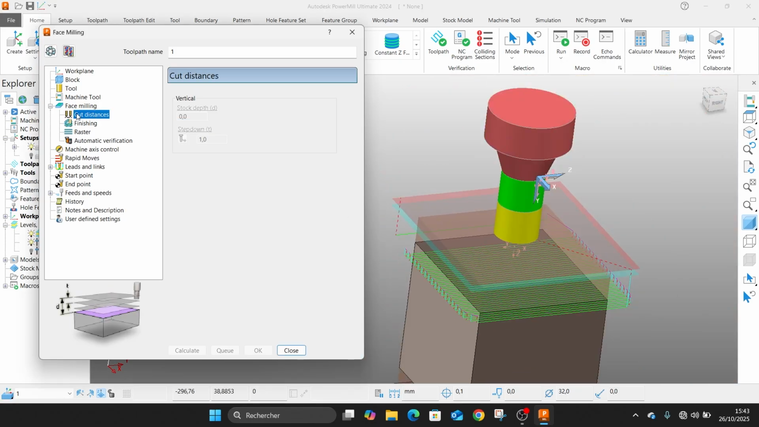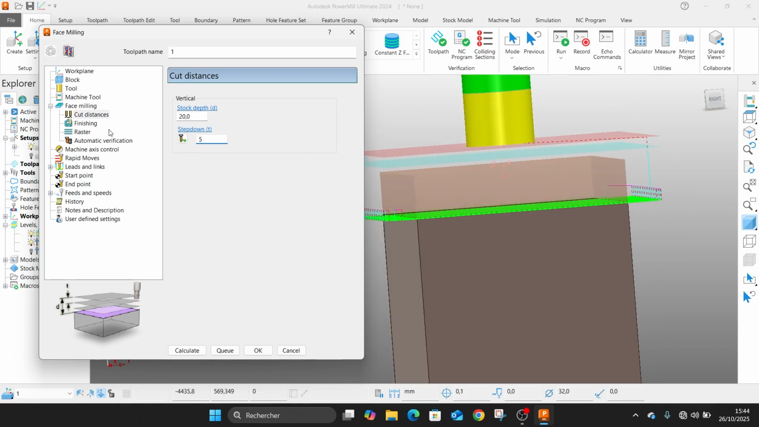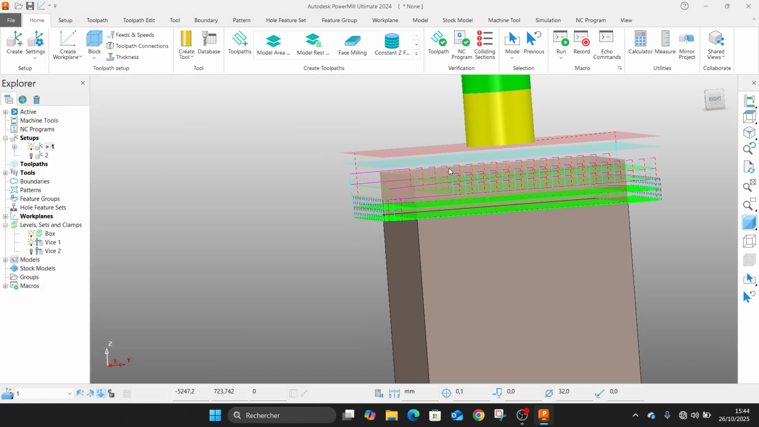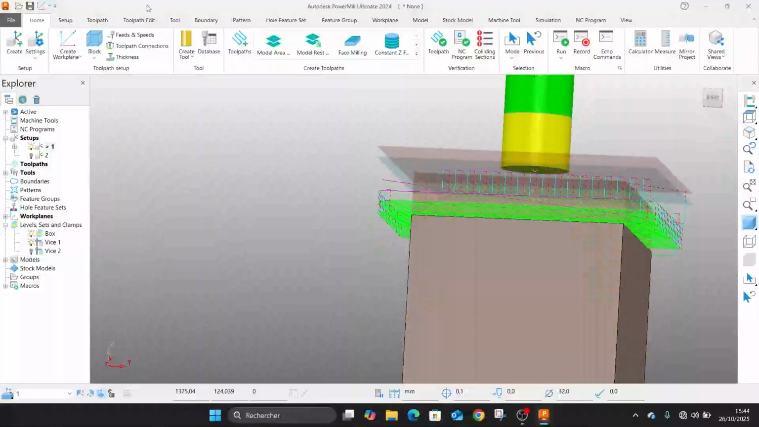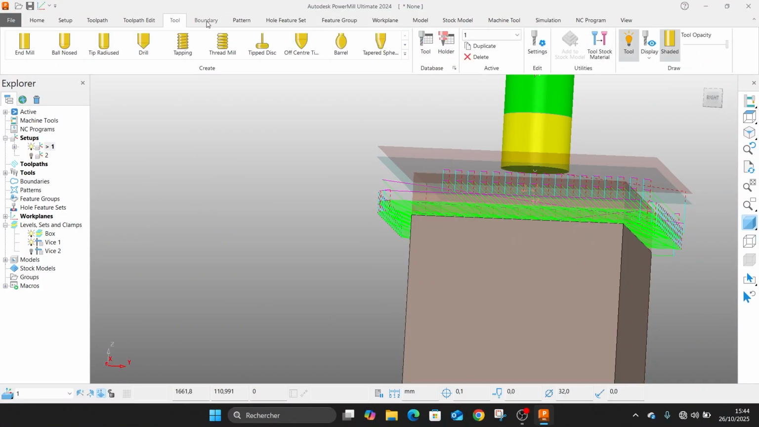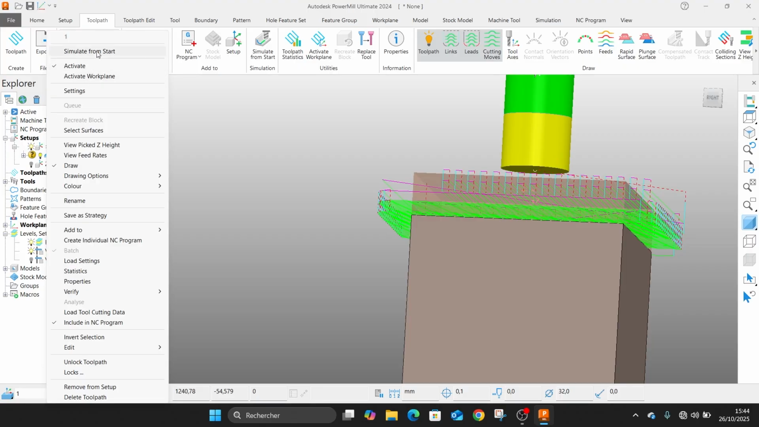We can put the depth here. I don't know how much we have here. We can put 20 millimeters. It was 20, yes. Can put 5 millimeters in every step. So this is it. It's created. So we'll have a multiple machining. So let's hide these surfaces. We can go straight here. So we can simulate it.